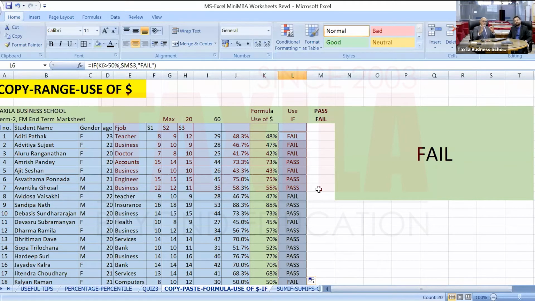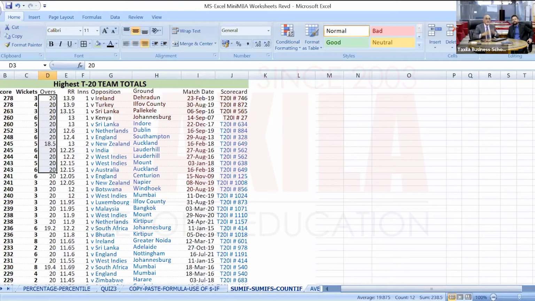So there is an IF, a very strong, powerful function. If you define an IF, you can then do anything with the result. All right, so this is important. We finished this section: copy, paste, formula, use of dollar, fixing a cell, and use of the IF condition. Now this IF condition, when we use it with sum, we'll see the power of that. There is a sum, there is an IF condition. We can use both conditions together.